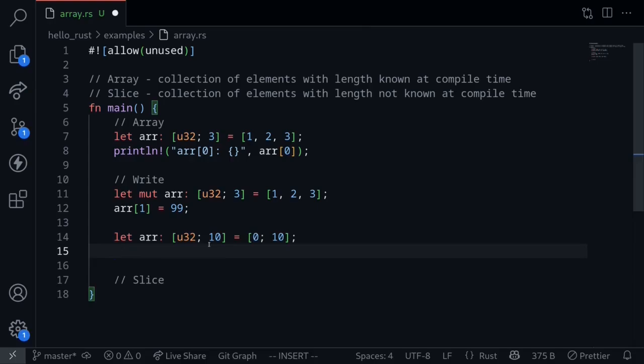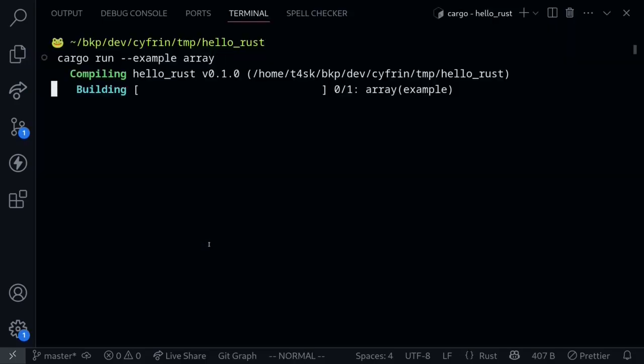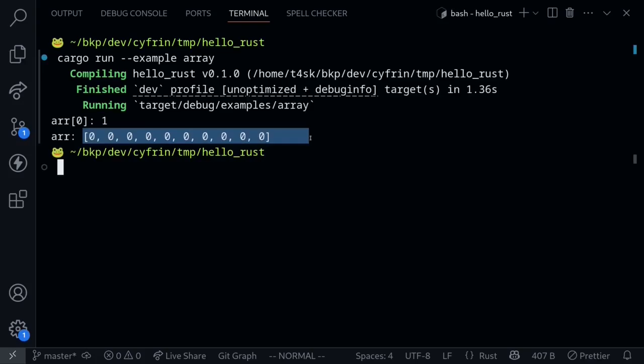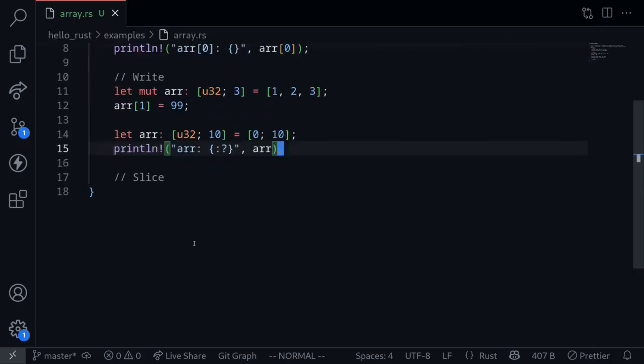To show you this, let's print this out. Execute the code. We get an array where all of the elements are set to 0. Next, let's move on to slices.